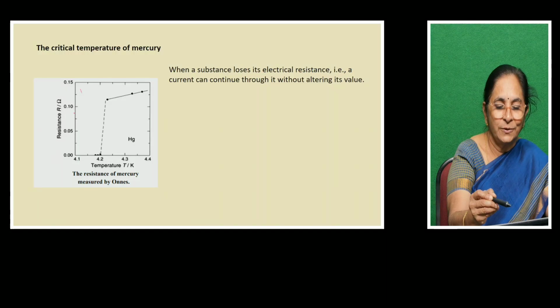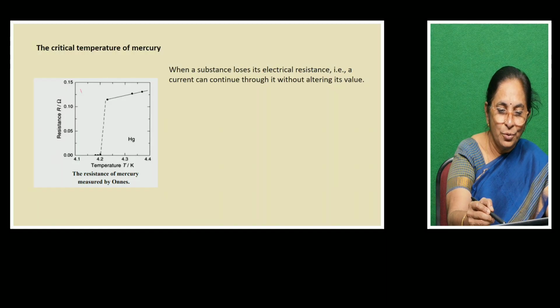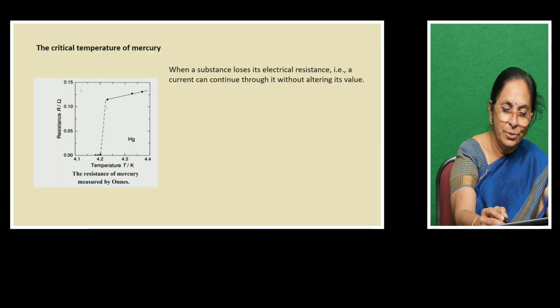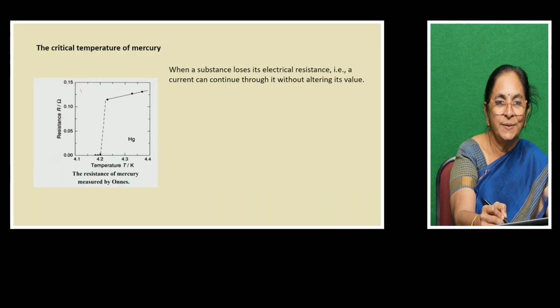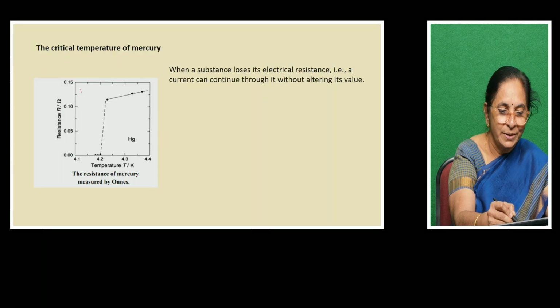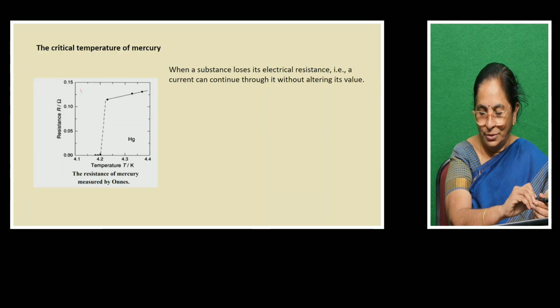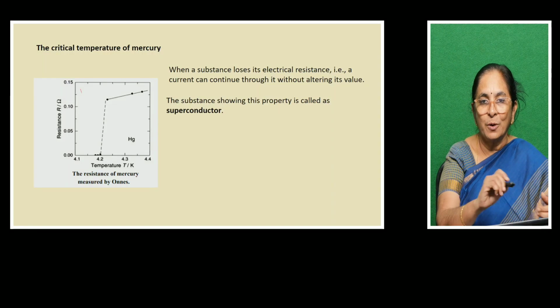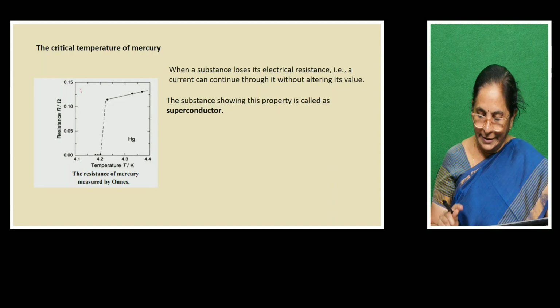If the material is a superconductor, when you cool it, the resistance decreases, and at a particular temperature, the resistance abruptly falls to 0. Completely the substance loses its electrical resistance. So here the resistance is 0. The substance showing this property is called a superconductor.